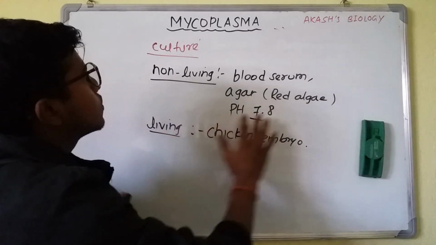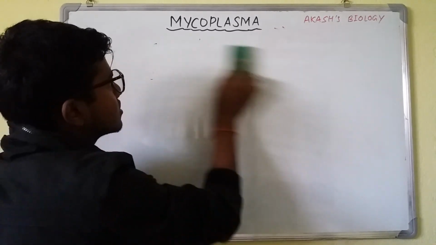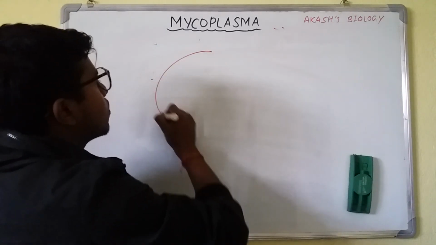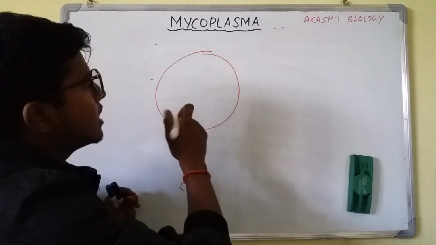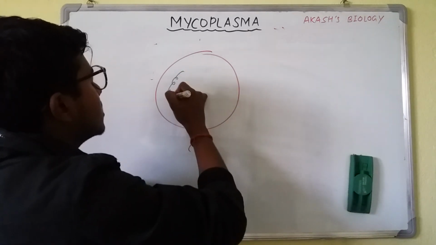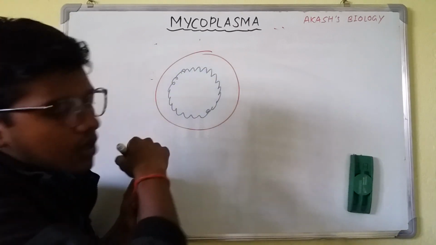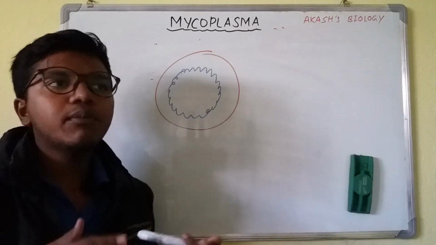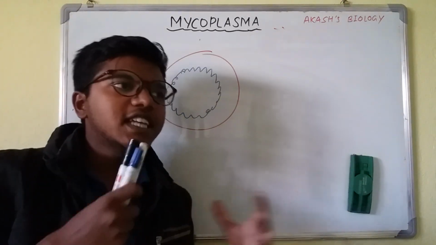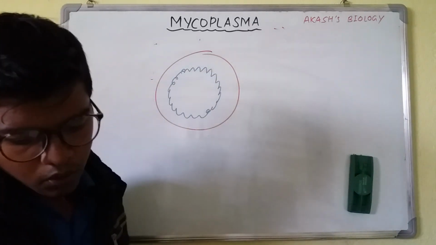Now coming on to the structure of Mycoplasma. It is a very simple organism, and it doesn't contain a cell wall. So it has a cell membrane, and inside the cell membrane we can see a circular DNA, and this DNA is double stranded. As we have told earlier, it is pleomorphic, so it may be filamentous or it may be coccus form.